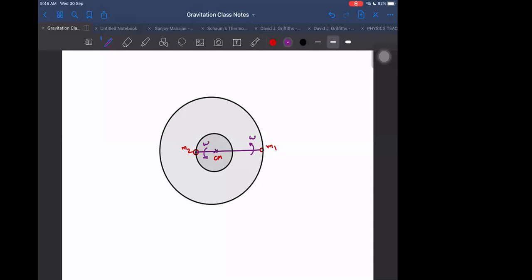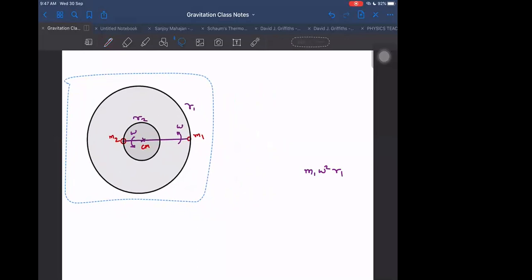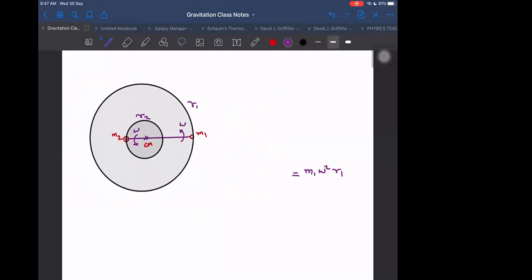What is the centrifugal force acting on M1? The centrifugal force acting on M1 is M1 omega square into the radius of 1, that is R1, and the other one has radius R2. This will be equal to G M1 M2 by R square, where total R is R1 plus R2. But this is also equal, at the same time, to M2 omega square R2.